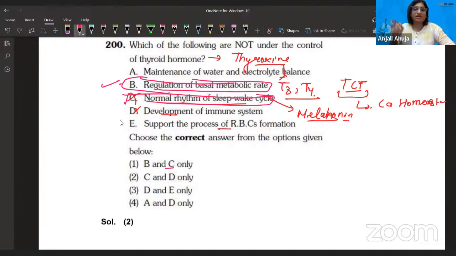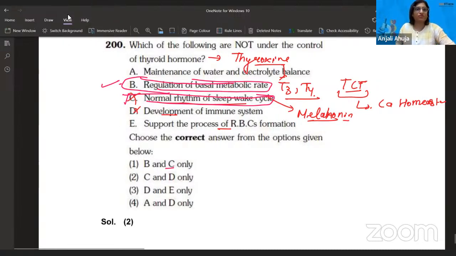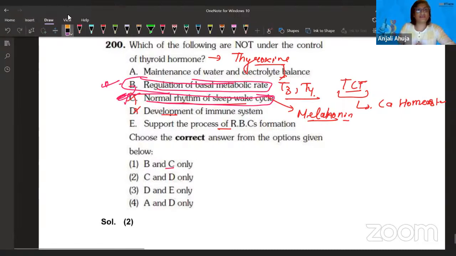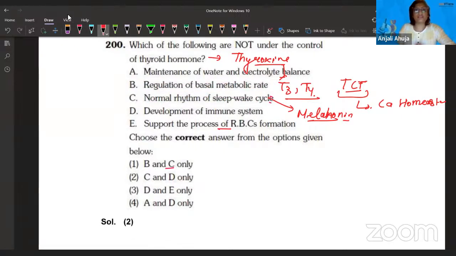So according to them, achha, I'm so sorry. I made this mistake again. What is wrong with me? Wait, guys, wait a second. I made a very stupid mistake here in reading the options. So I was telling that melatonin is the one.